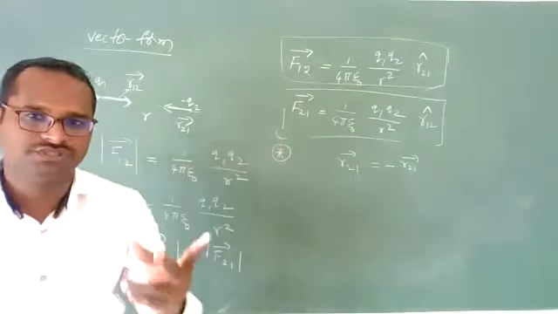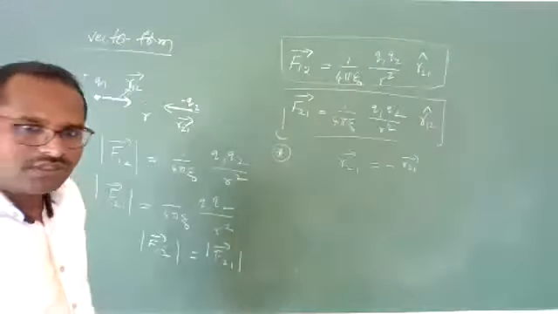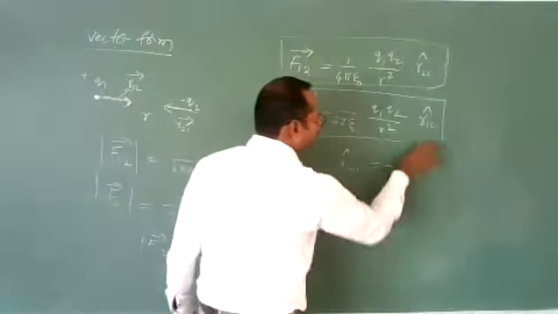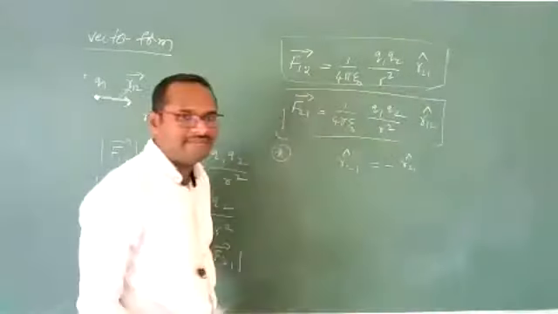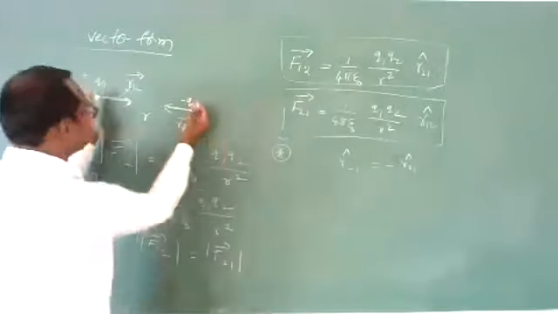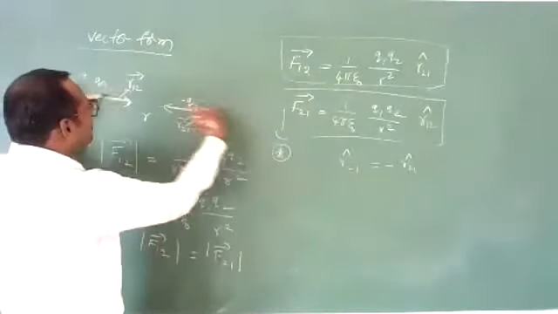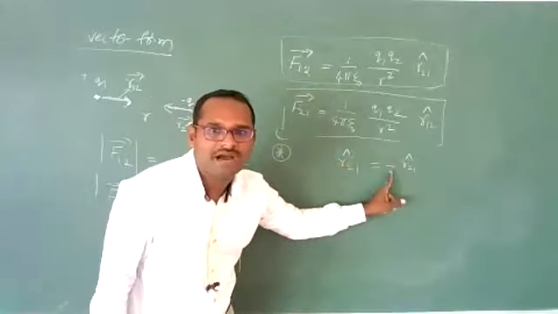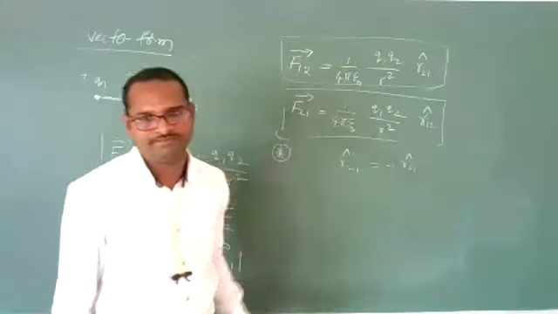That means R12 cap is opposite to R21 cap. Magnitude wise, the distance between the charges is the same, but the direction is different. So we can keep a negative sign. The magnitude is the same but the direction is opposite, so I am using the negative.